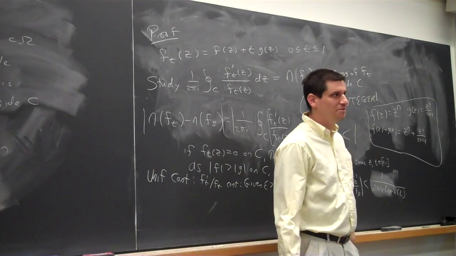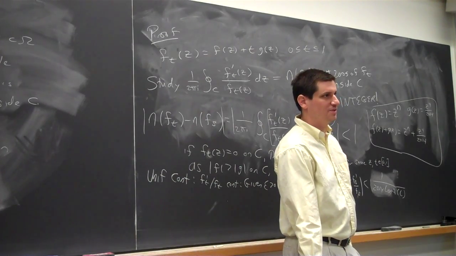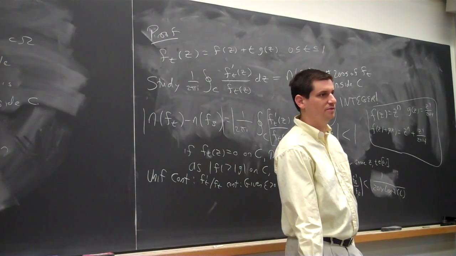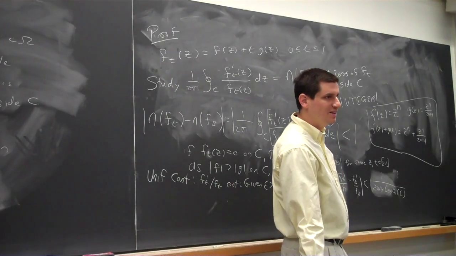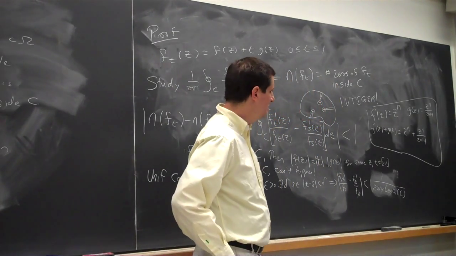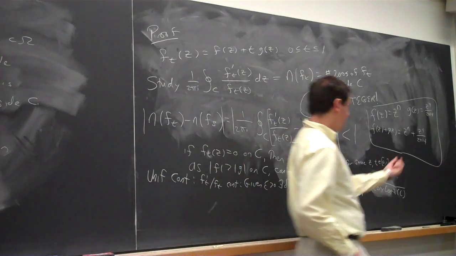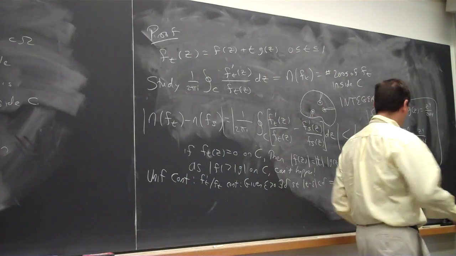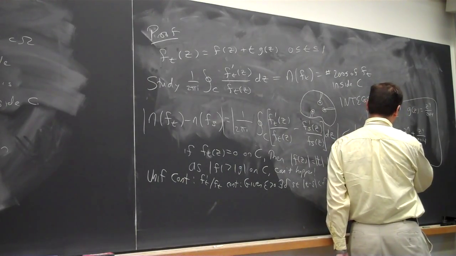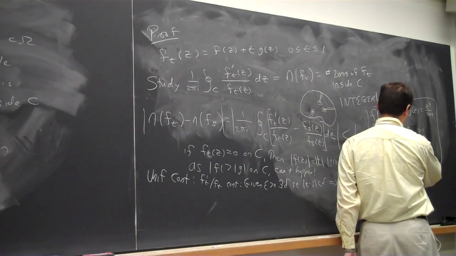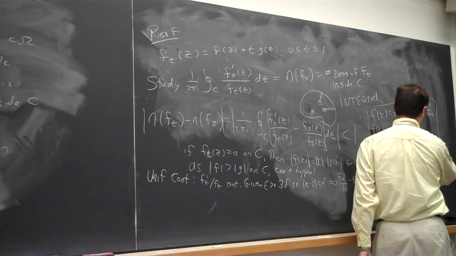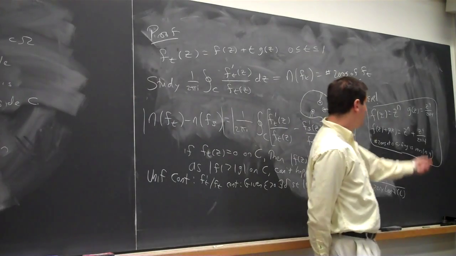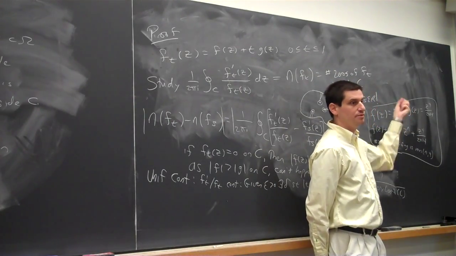Can you answer this question? What's n? It depends if n's bigger. Yeah, if n is 8, it has 4 zeros at the origin. If n is 2, it has 2 zeros at the origin. So the number of zeros at 0 for f plus g is the minimum of n and 4. So if n is very large, this only has 4 zeros at the origin. It has zeros elsewhere.